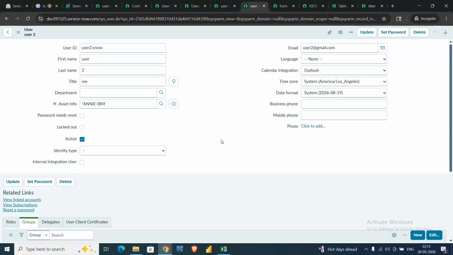When we create the tickets we have those references of the documents. That works the same as what we did right now, like for the asset information we are selecting this.